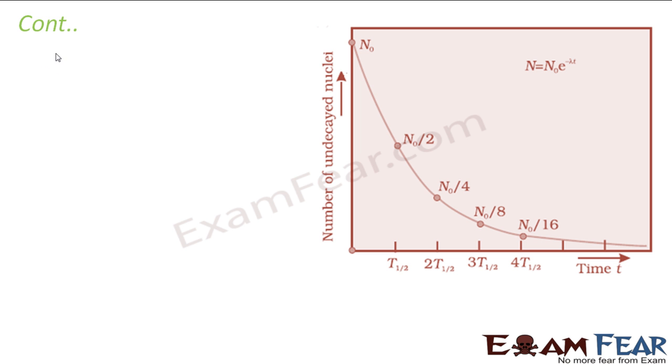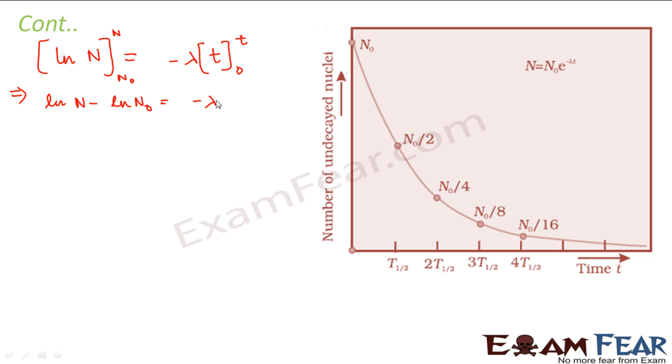Integrating this, 1 by n of dn will be nothing but ln n, and the limits n naught to n. So this becomes equal to minus lambda t from 0 to t. So this becomes ln n minus ln n naught is equal to minus lambda t, or we can say ln n by n naught is equal to minus lambda t. So this becomes n by n naught is equal to e to the power minus lambda t.